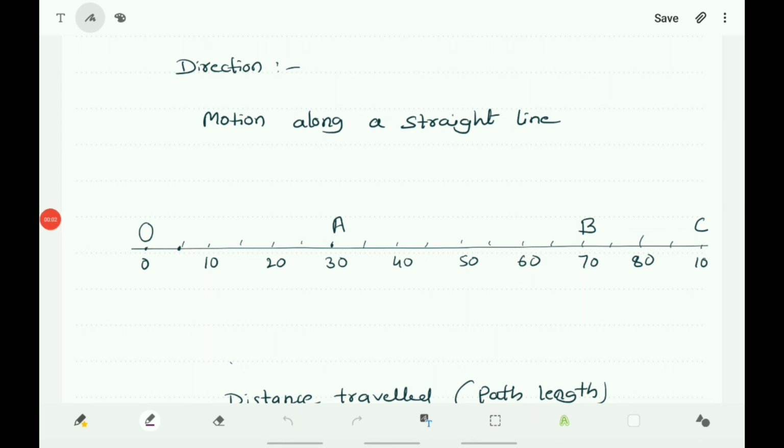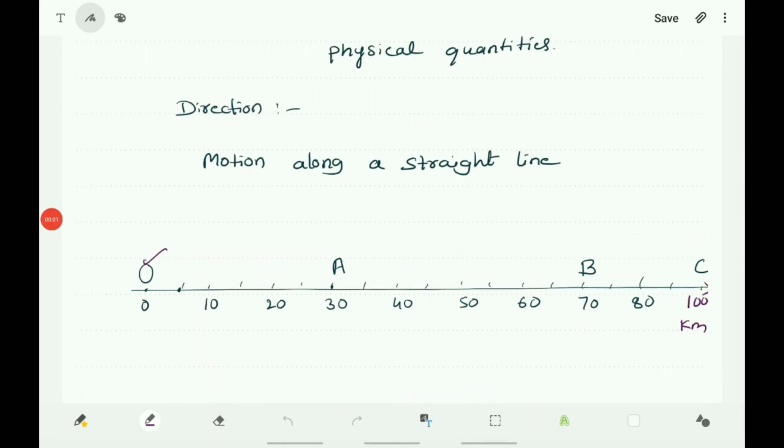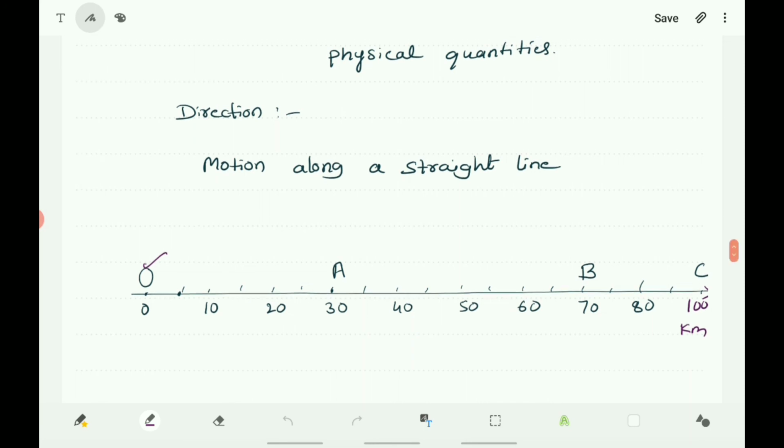Now let us see the motion along a straight line. The simplest type of motion is the motion along a straight line. We shall first learn to describe this by an example. Consider the motion of an object moving along a straight line path. The object starts its journey from O, which is treated as its reference point, the initial point or the origin, and it passes through the points A and B to reach C.